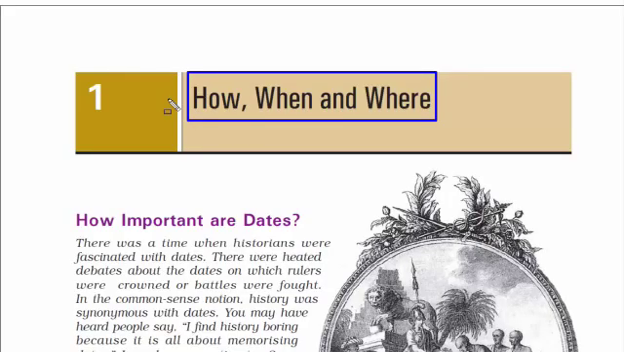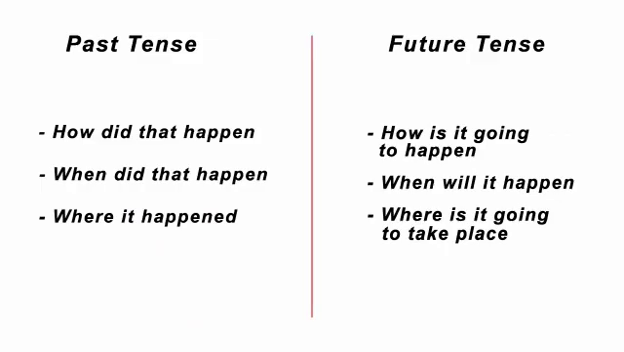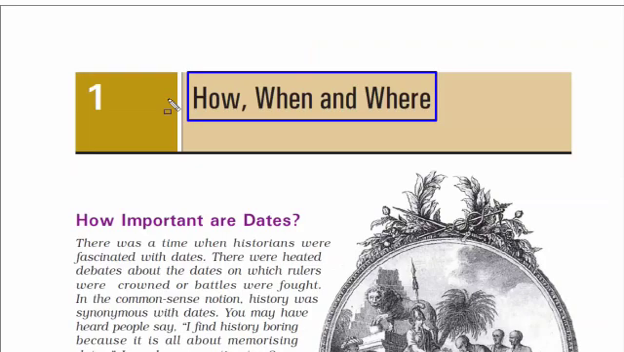Of course, from a grammar point of view, you can always use these three words for future events, like how is it going to happen, when will it happen, and where is it going to take place. So all of these are future events. Since we are reading history here, we will stick to the past events.